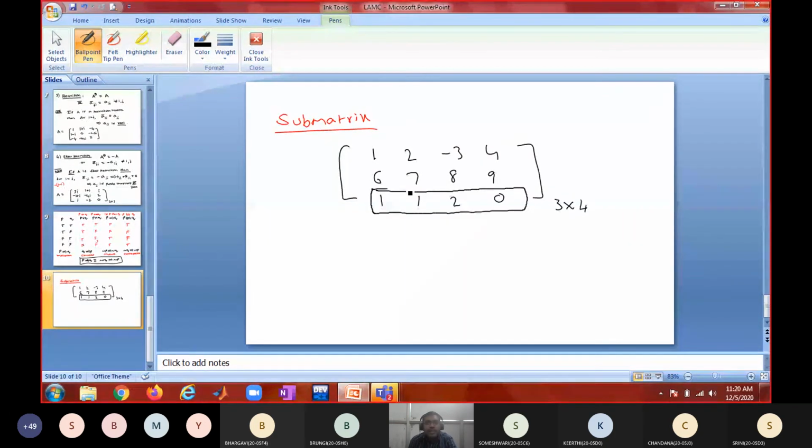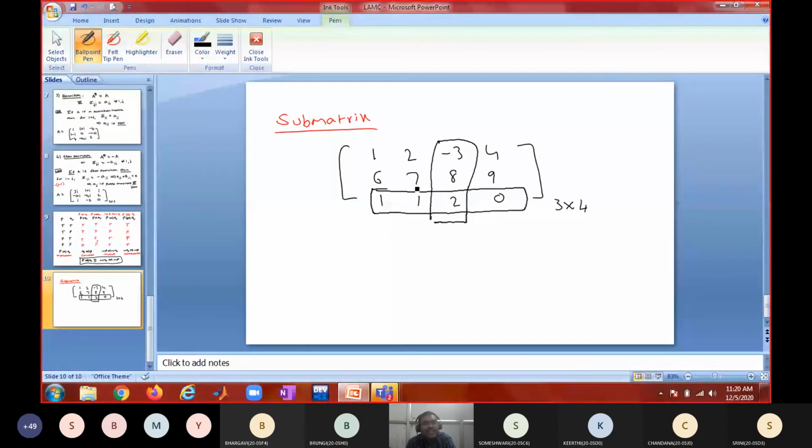I can remove this, and the remaining matrix is a submatrix. Or I can remove this, or remove both, or I don't remove anything. So can I call a matrix a submatrix of itself?